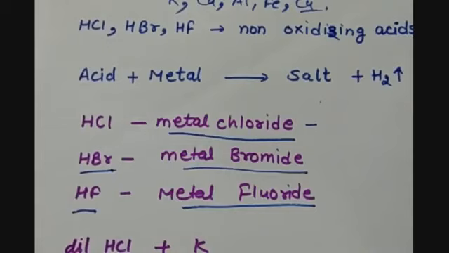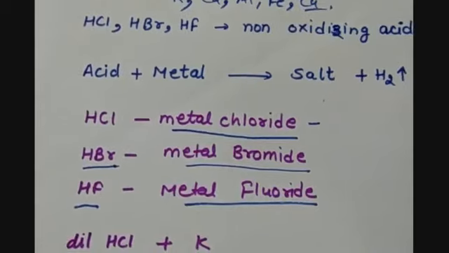So let us see how dilute acid reacts with potassium. We know that potassium is the most reactive metal, so it will react vigorously with dilute HCl, hydrochloric acid.